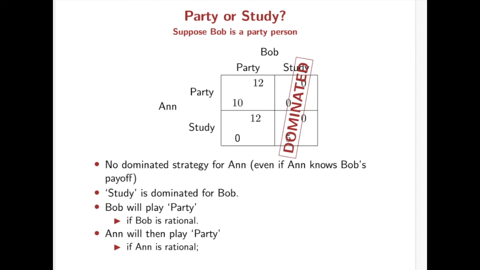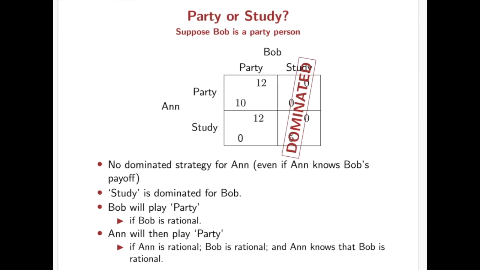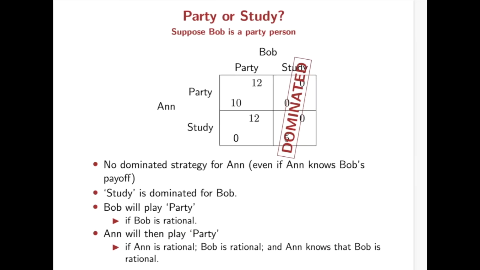It requires that Anne is rational and Bob is rational, and furthermore, Anne knows that Bob is rational. You see that the fact that Bob is rational is different from the fact that Anne knows that Bob is rational. So in other words, even if both players are rational, if Anne doesn't know that Bob is rational, then Anne may not choose party because she is not sure whether Bob will play party.